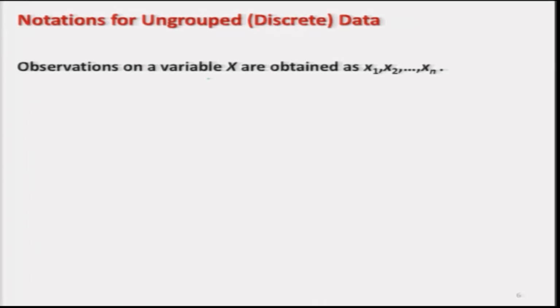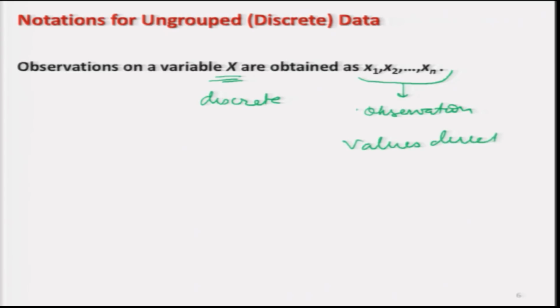So, first let me explain that in case our variable is discrete or the data is ungrouped, then we will denote the set of observations as x1, x2, up to xn. There is no issue and we will use these values directly.